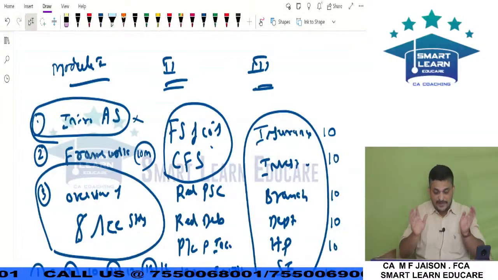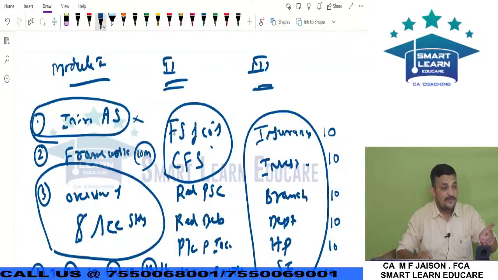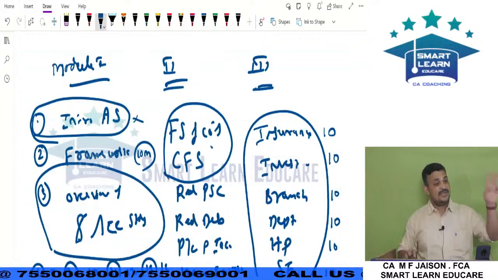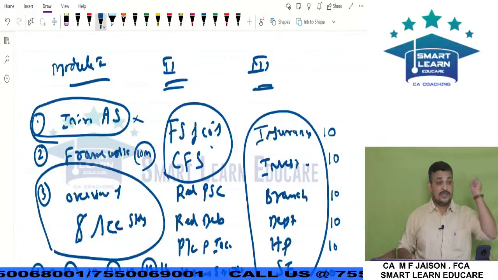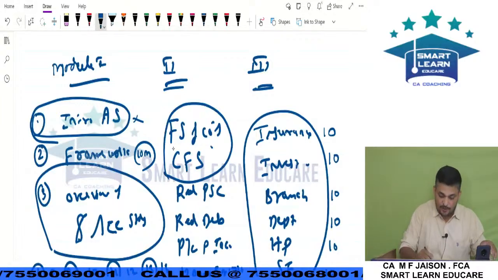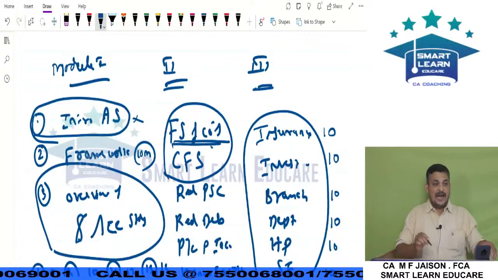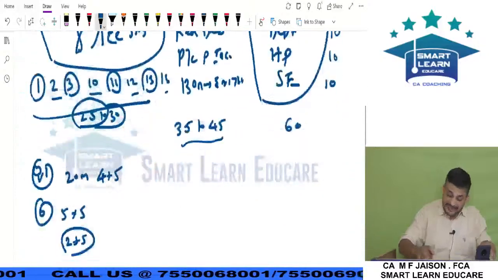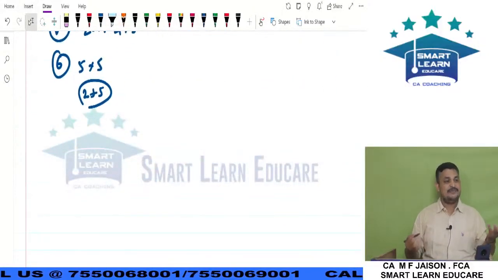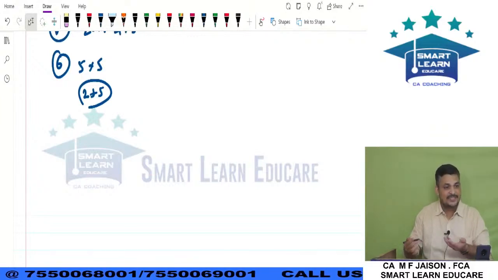You should solve in detail a financial statements of companies problem, my dear friends. Every RTP has a P&L and balance sheet problem. At least glance through the last 3 RTP problems. One RTP problem you should present, my dear friends. For financial statements of companies, I don't have anything new to teach you, so maybe I need to explain the format again, but it's simple and straightforward. You can simply glance through the format.